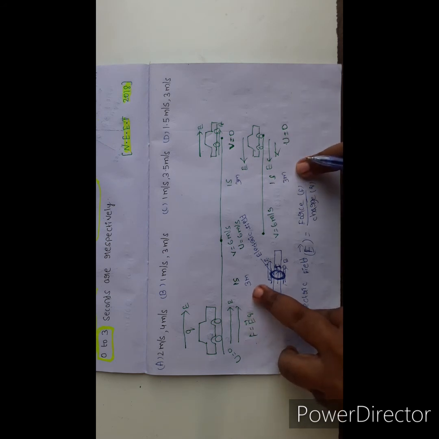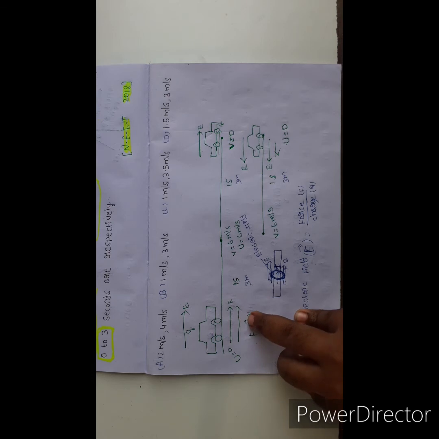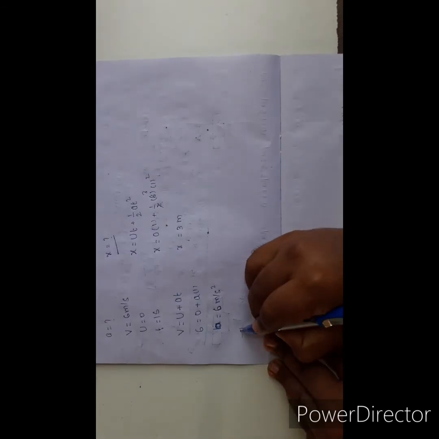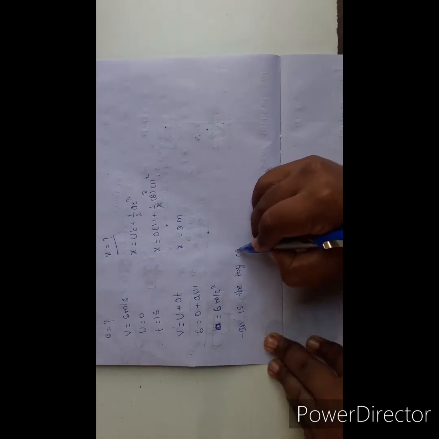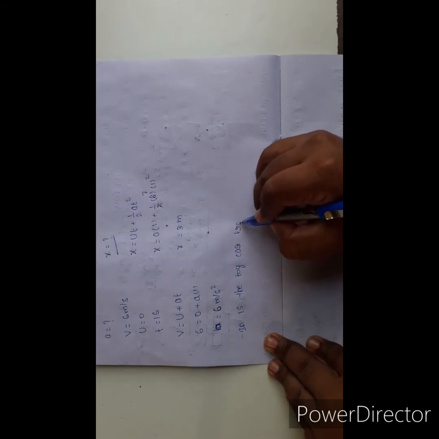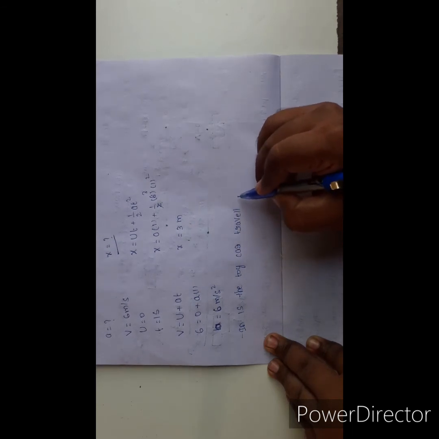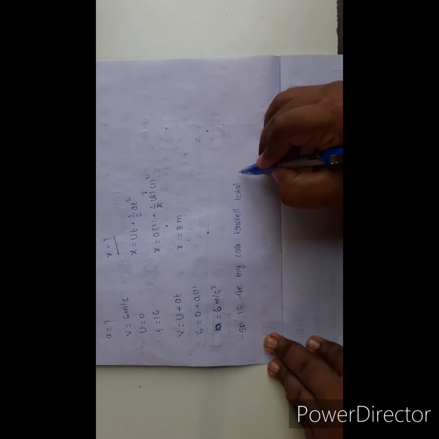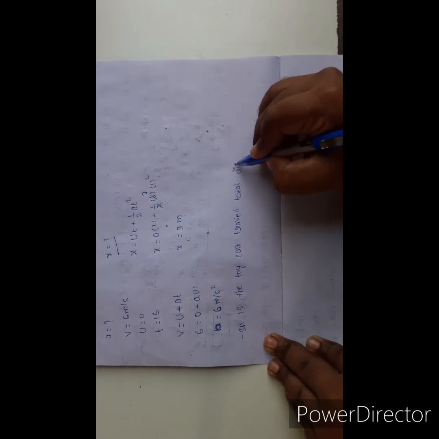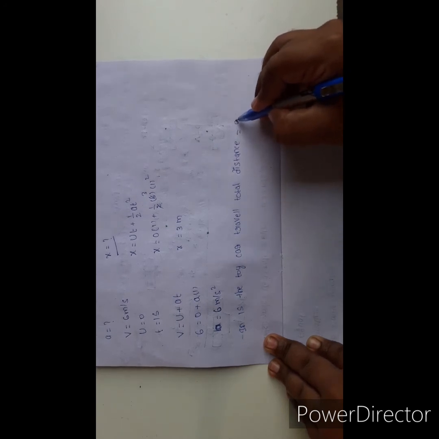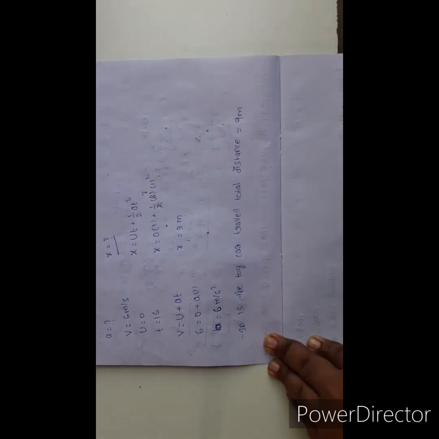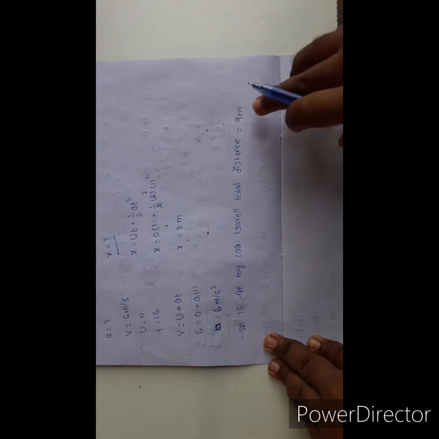In 3 seconds the toy car travels a total distance of 9 meter.